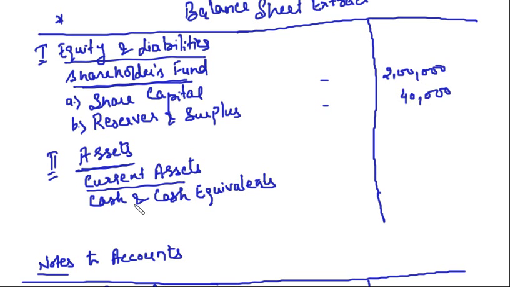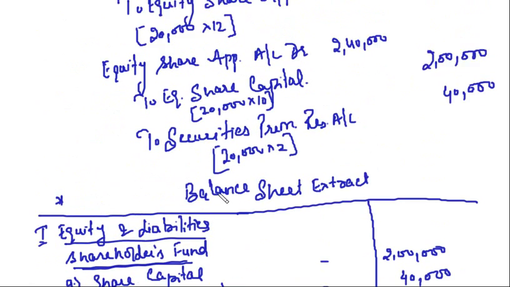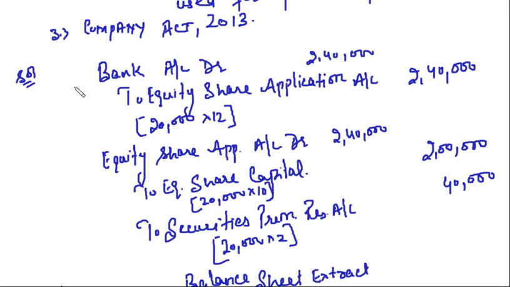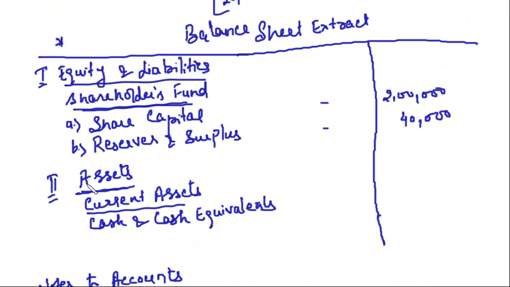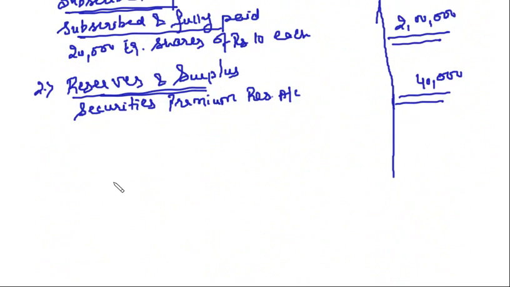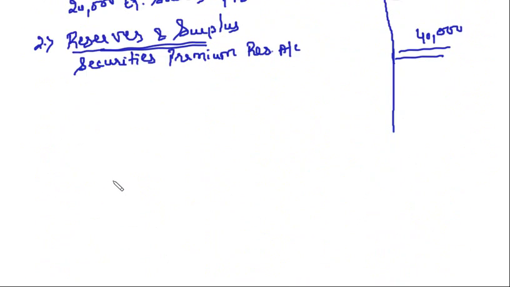Now I have written cash and cash equivalents. Can you tell me any entry related to cash? 2 lakh 40,000. What is cash and cash equivalents? Anything that can be readily converted into cash is cash equivalents. So the third note we will prepare is cash and cash equivalents.